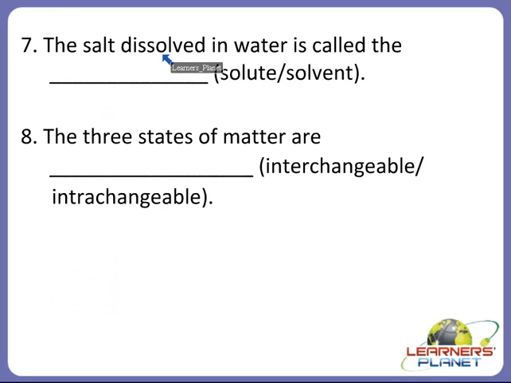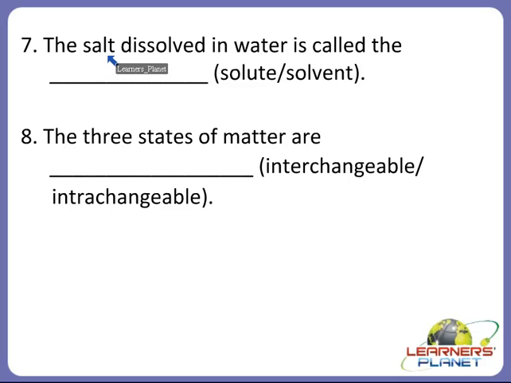The salt dissolved in water is called the dash. So what is this salt called? Yes children, I just gave an example of sugar. That sugar dissolves in water and it forms a solution. So what was sugar in that question? Yes, it was the solute.